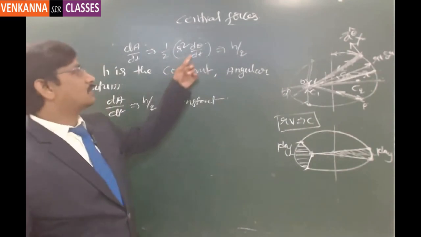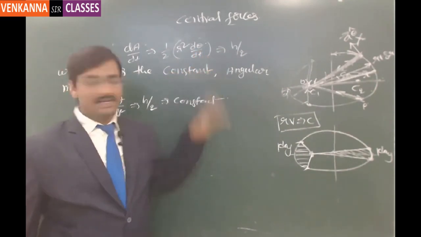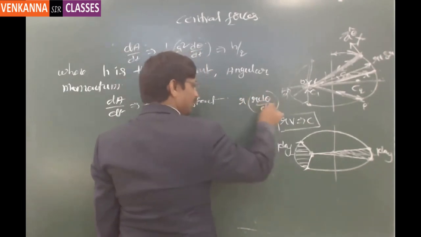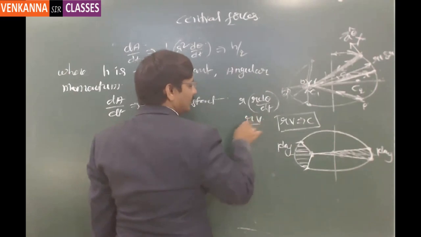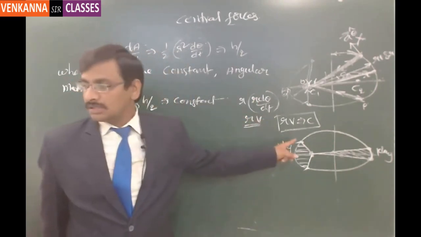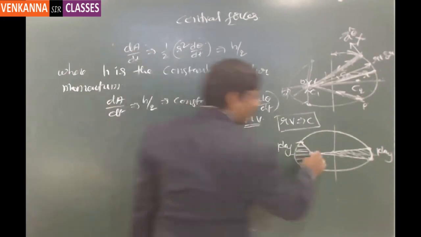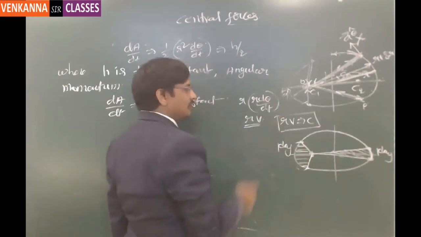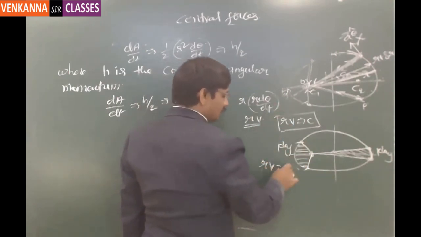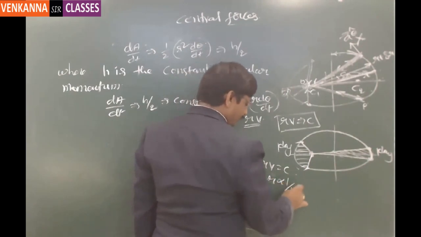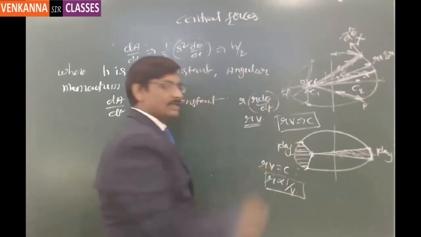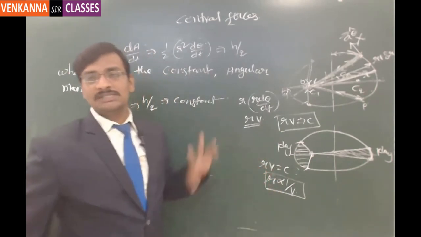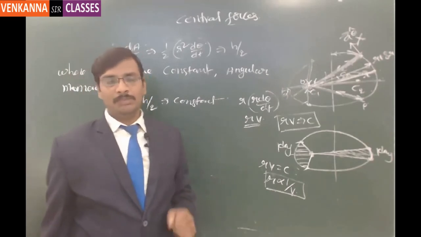So that is r square into d theta by dt, which is nothing but r into r d theta by dt. So r d theta by dt is v, which is the peripheral velocity. This rv is going to be a constant. Because of this reason, more radius and less velocity, less radius and more velocity, because rv being constant, r is inversely proportional to the velocity. So the more the radius, the lesser the velocity. The more the velocity, the lesser the radius. That is an important fundamental property of any planet.